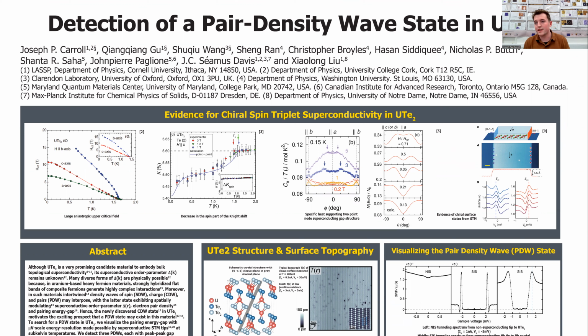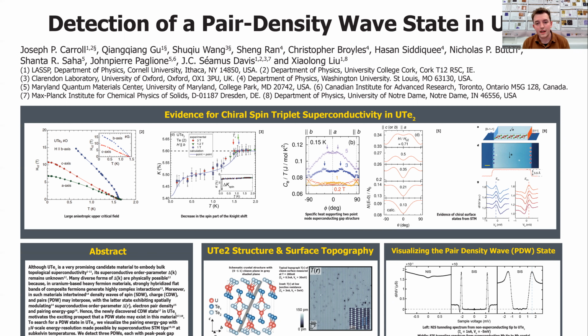Now, uranium ditelluride is a fairly new compound. Its superconductivity was only really discovered in 2019, but since then an awful lot of work has been carried out and can be seen in the literature in attempts to understand the gap structure. And so far, it seems that uranium ditelluride is a chiral spin triplet superconductor, which would be incredibly unusual. And there are only a few tentative examples of this so far in nature, the most confirmed of which is helium-3, superfluid helium-3.